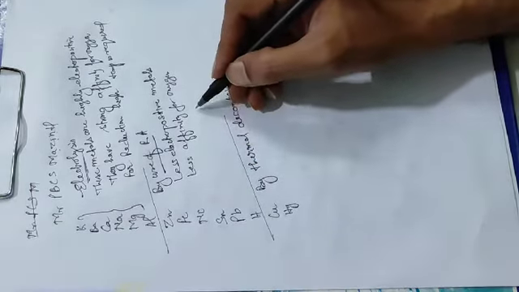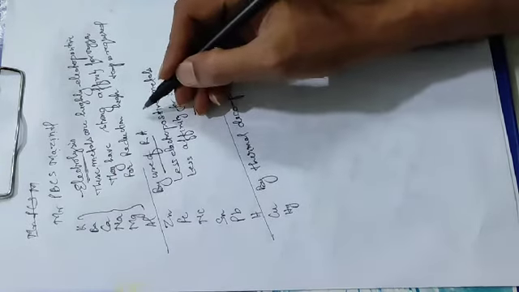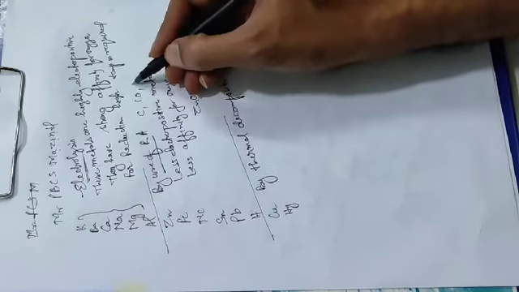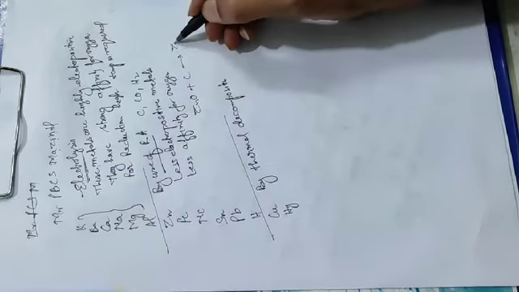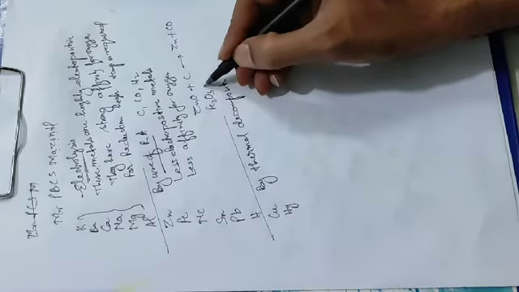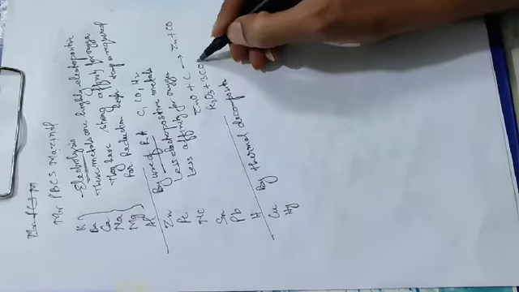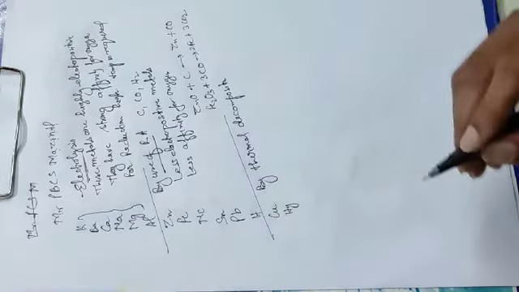If you take zinc oxide and heat with coke, you will get zinc and carbon monoxide. If you take ferric oxide and heat with carbon monoxide, you will get iron and carbon dioxide.